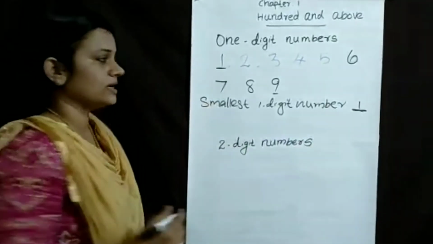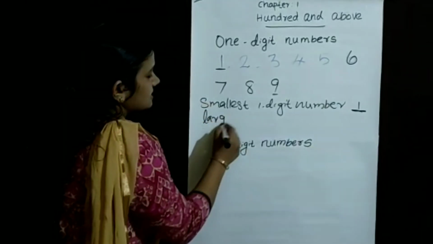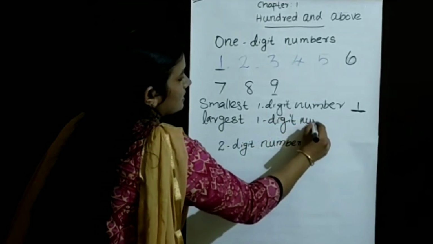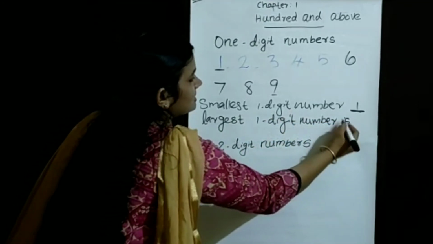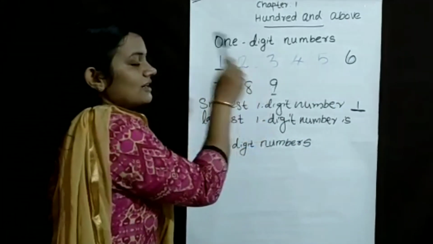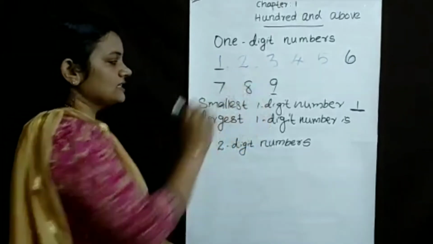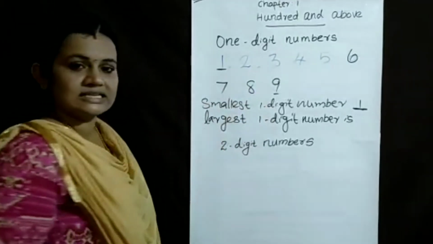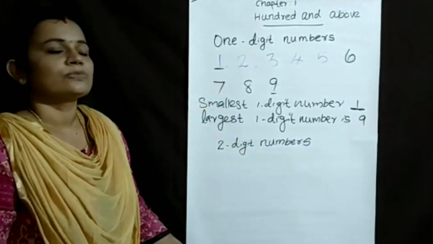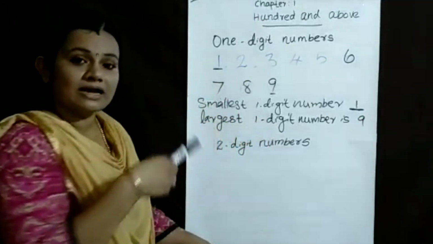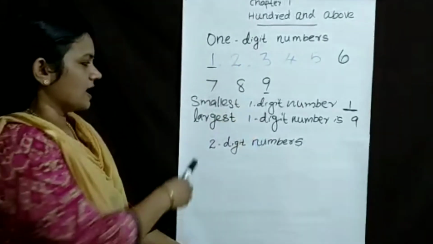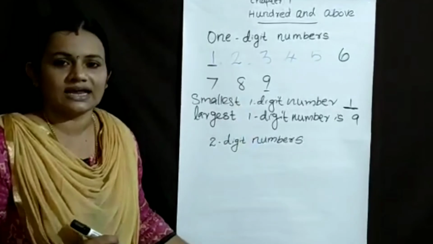Then what is the largest one-digit number? Which is the last one-digit number? 9. So the largest one-digit number is 9. Read this and learn these two by heart: the smallest one-digit number is 1 and the largest one-digit number is 9.